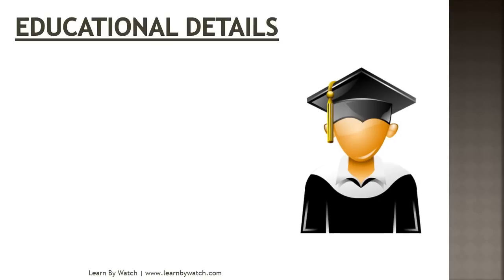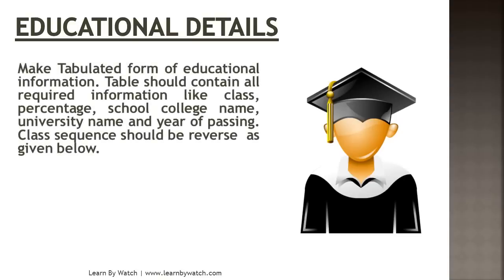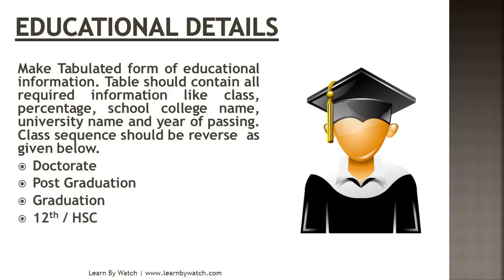Next is educational details. This is a very important section, and it should be written after the job objective. In educational details, make a tabulated form of your educational information. The table should contain all required information like class, percentage, school or college name, university name, and year of passing. Class sequence should be reversed as given below: first doctorate, next post graduation, next graduation, then 12th or HSC, then 10th or SSC. So always write class sequence in reverse manner.